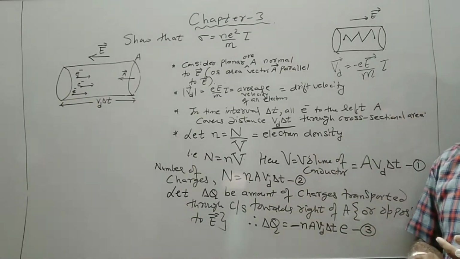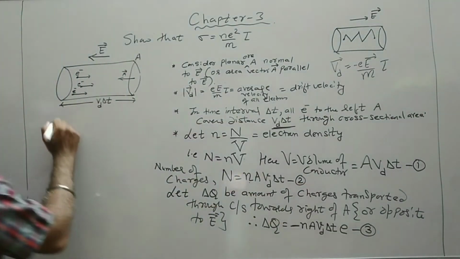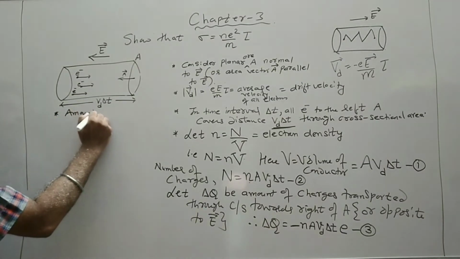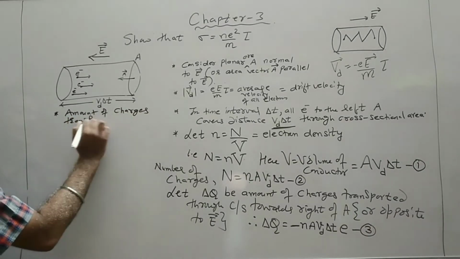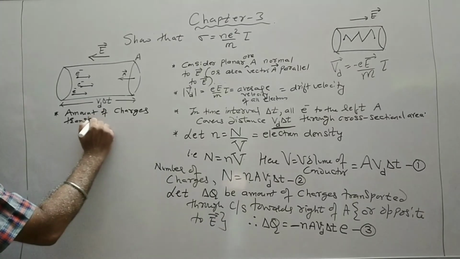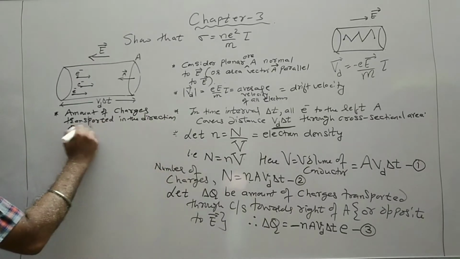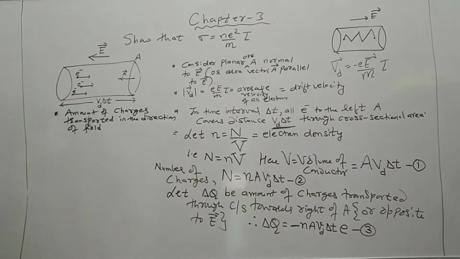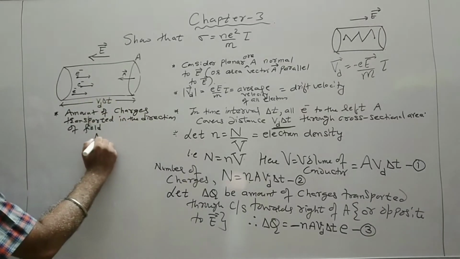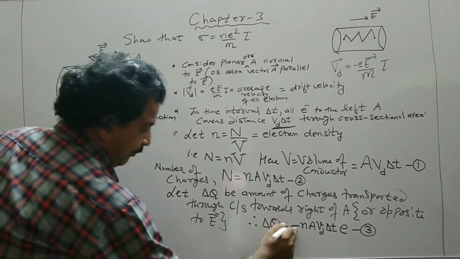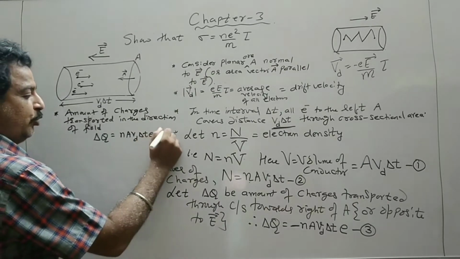The amount of charge transported in the direction of the E vector, because the current, or current density, is in the direction of the field, is delta Q is equal to, now in the place of the minus sign, I write n A Vd delta t into e, that is equation number 4.